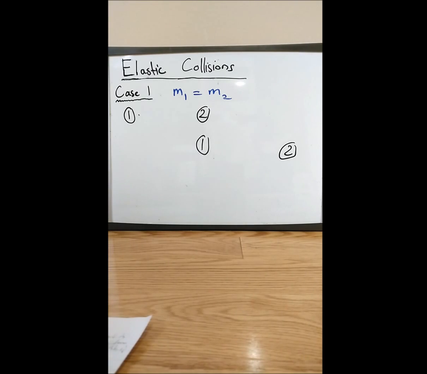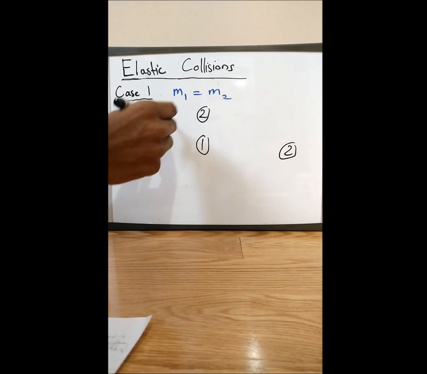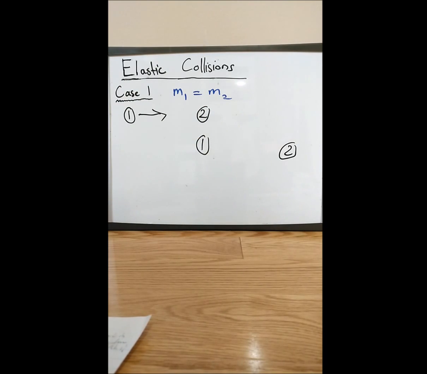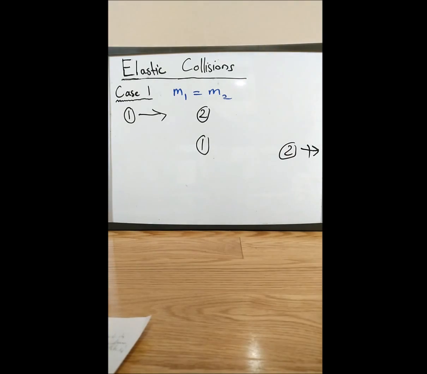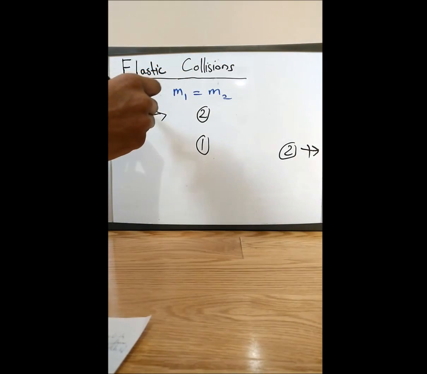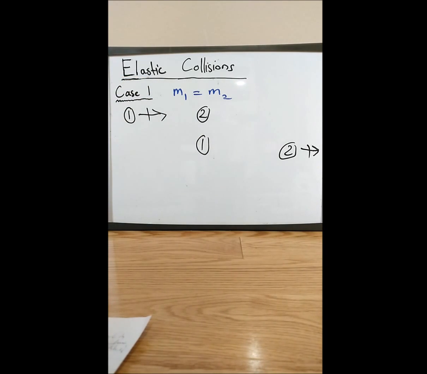So the first case is when mass 1 is equal to mass 2. When mass 1 comes at a velocity and hits mass 2, which is at rest, then mass 1 becomes at rest and mass 2 will be at velocity. Therefore, this velocity is equal to this velocity due to the conservation of kinetic energy.